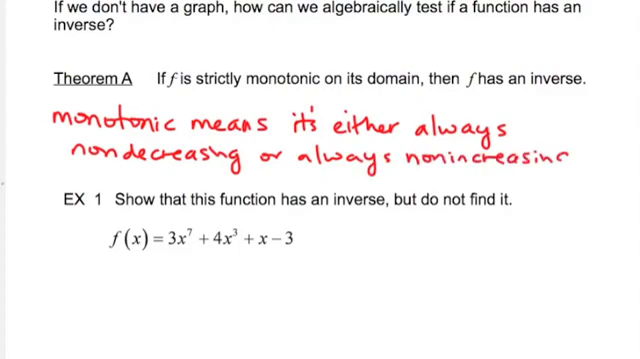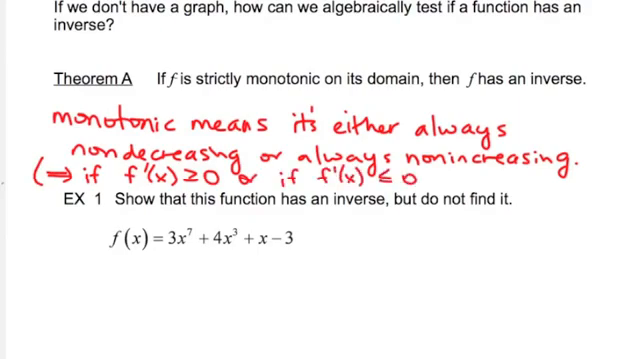And you might be wondering how that's different than just increasing or decreasing. Well, non-decreasing means it could be increasing or flat, basically. So this means this is the same as saying if f prime of x is either always greater than or equal to 0, or if f prime of x is either always less than or equal to 0.